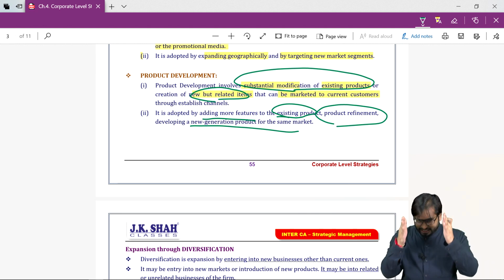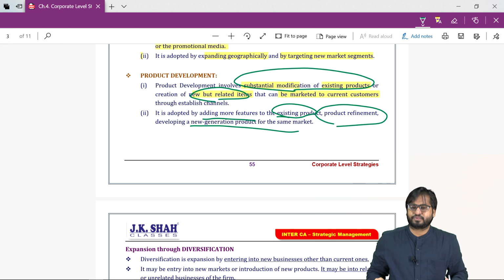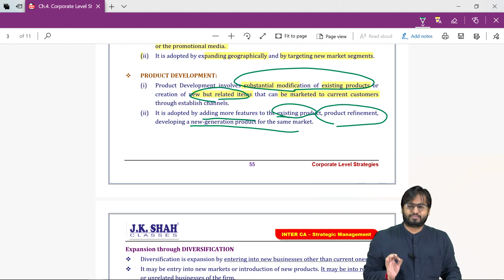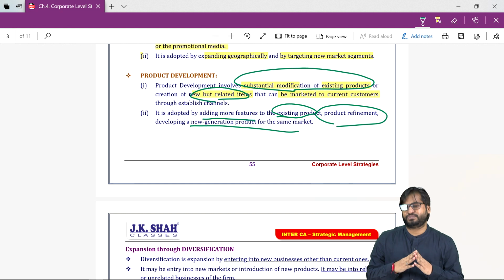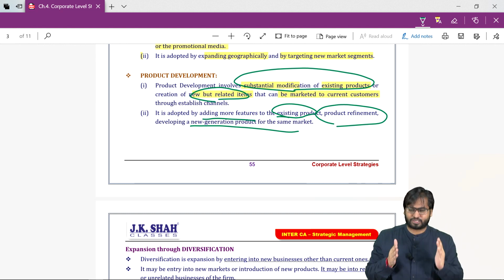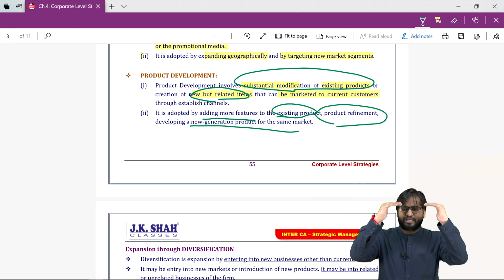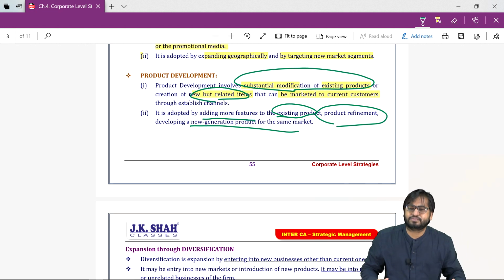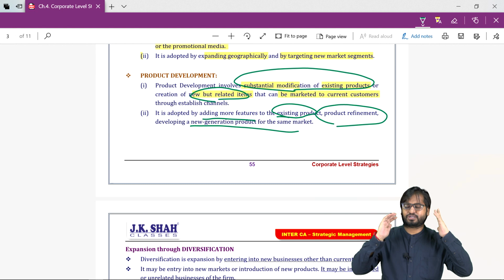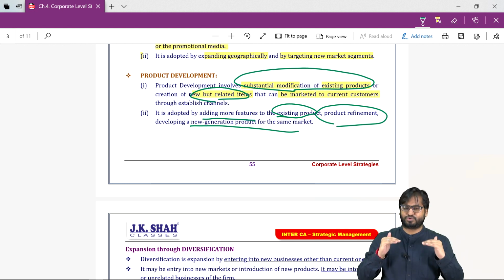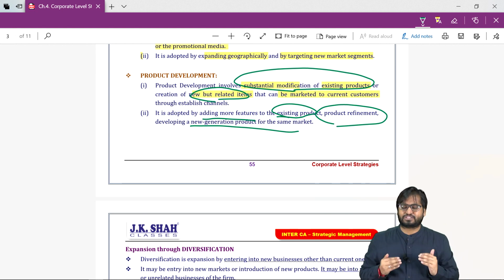What is vertical diversification? Always remember, a manufacturer will never produce everything all by himself. They are dependent on the suppliers. So there is a process chain, what we call the process product chain. There will be suppliers, then manufacturers, then distributors. After that we have consumers.